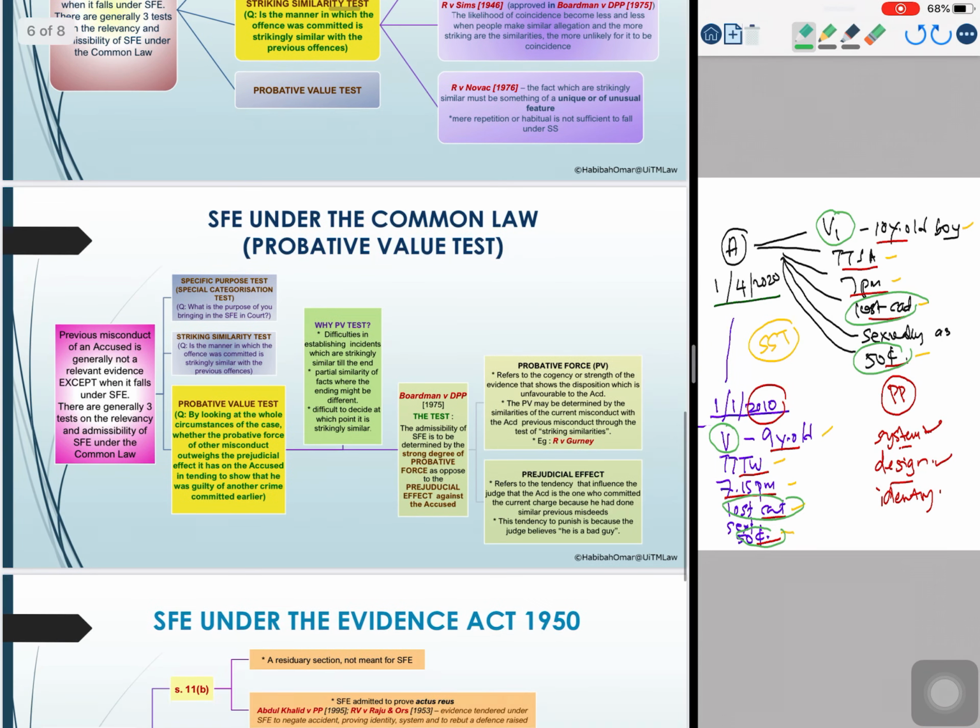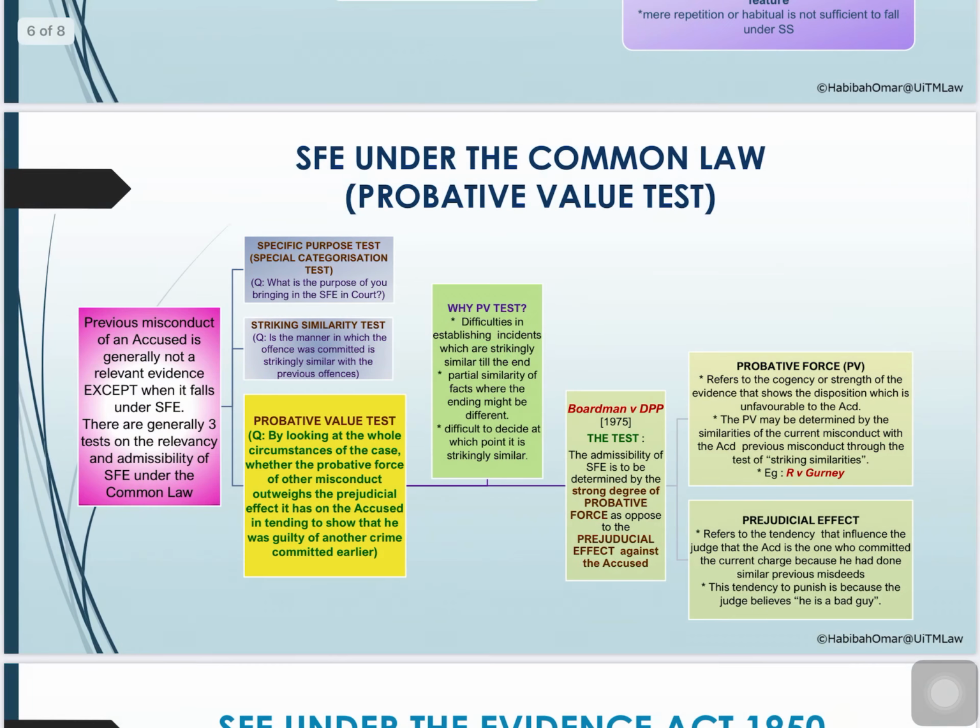The third approach under the common law is actually to look into similar facts evidence from the probative value test.